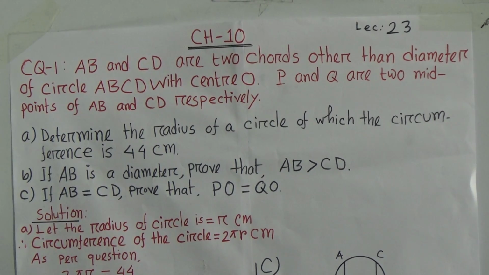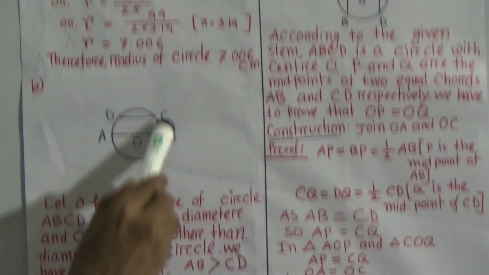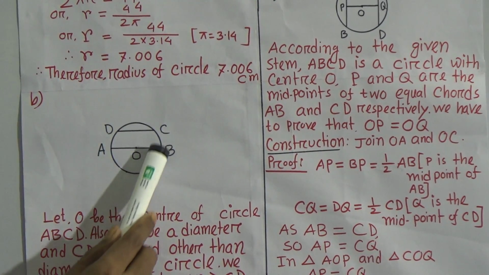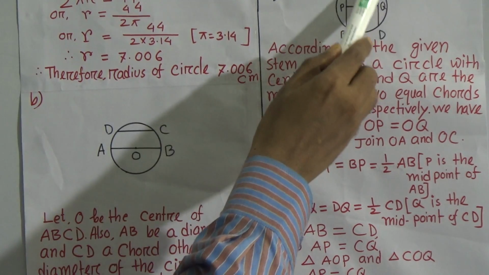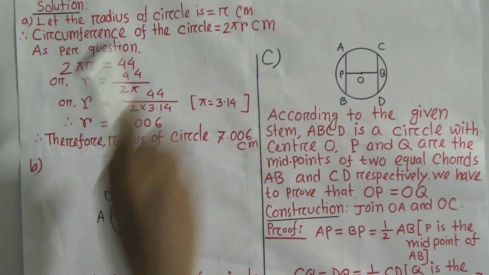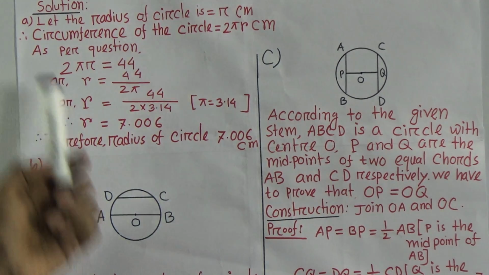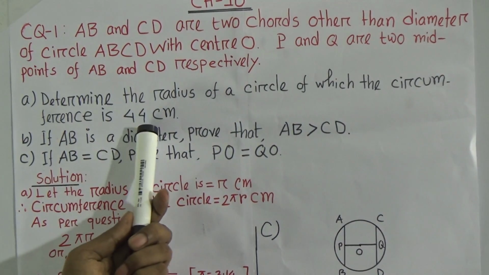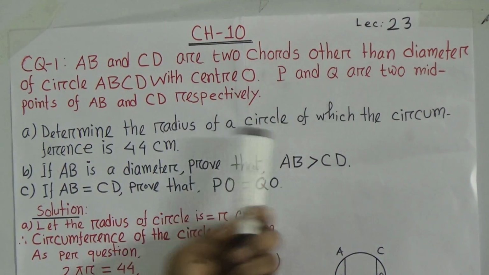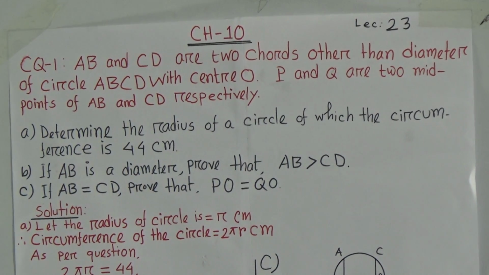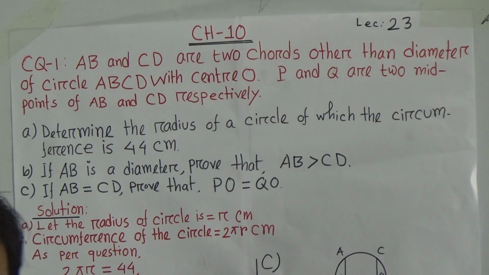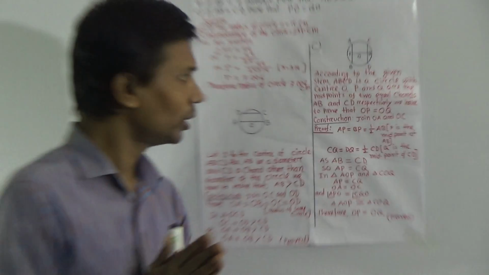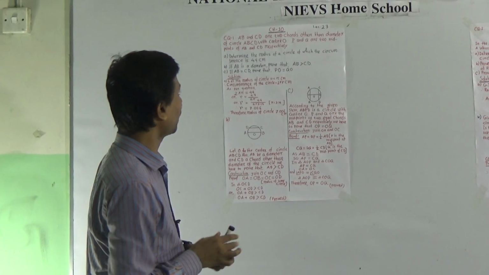Suppose you see this is the circumference. This is the circumference. Okay. Now you see the question. The circumference of the circle is 44. Determine the radius of the circle. Now we have to determine the radius of this circle. That means circumference is given. Now you have to determine the radius.